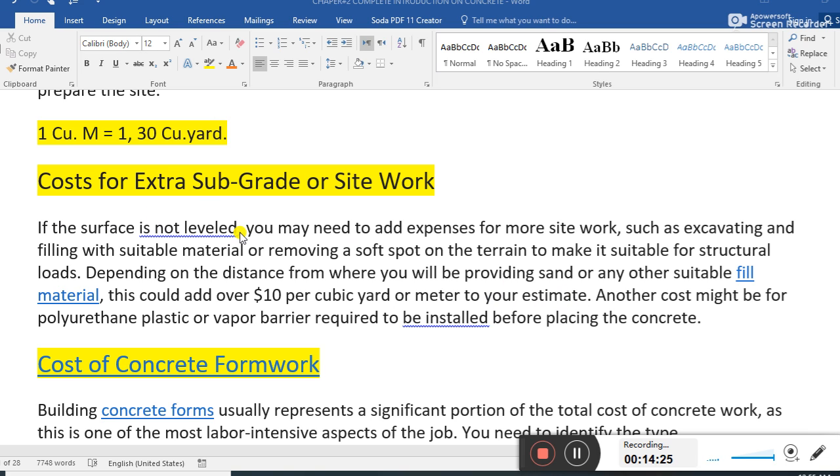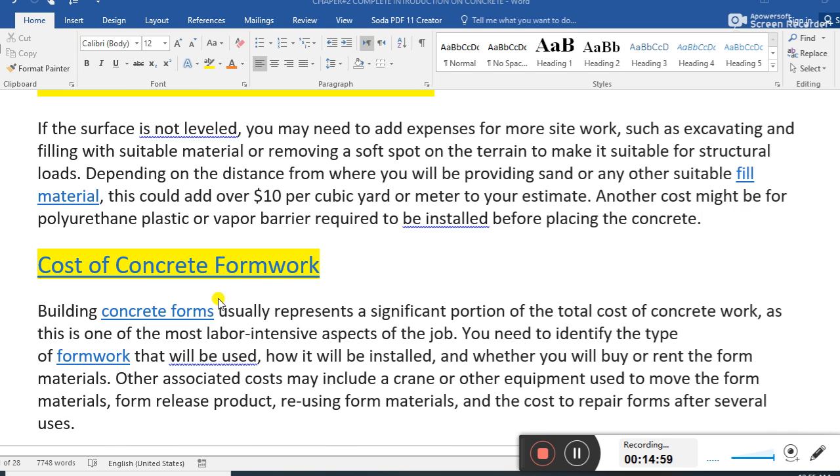If the surface is not leveled, you may need to incur expenses for more site work, such as excavation and filling with suitable material, or removal of soft spots on the terrain to make it suitable for the structural load, depending on the distance from where you will provide sand and other suitable filling material. This could also add $10 per cubic yard.